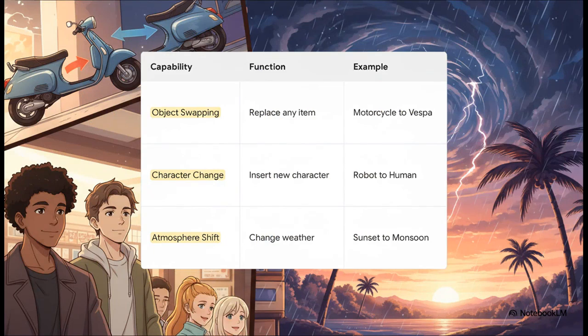And this control goes way beyond just swapping vehicles. You can replace characters, turning a robot into a human in the middle of a scene. You can completely change the atmosphere, transforming a calm sunset into a heavy monsoon rainstorm. This is precise, targeted control, all without having to regenerate the entire shot from scratch.